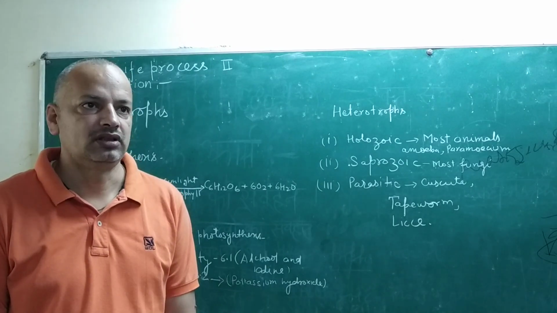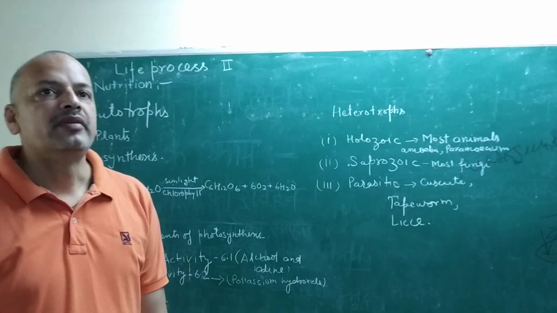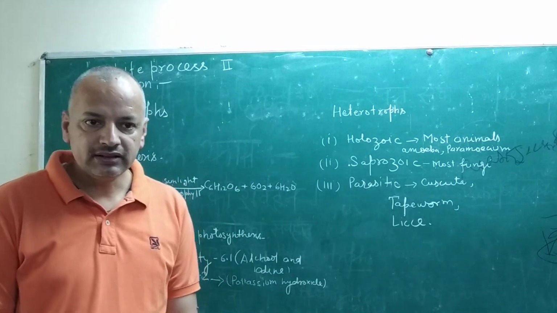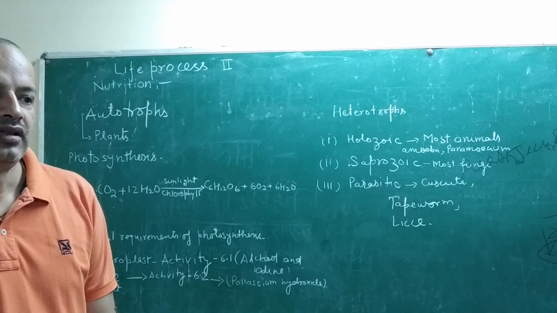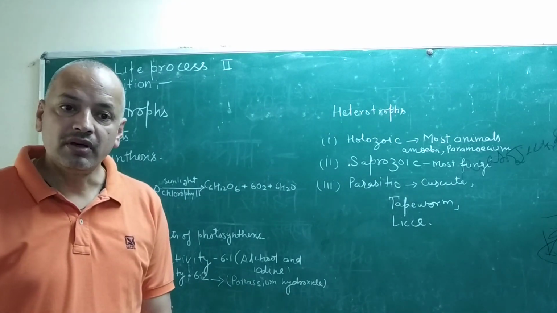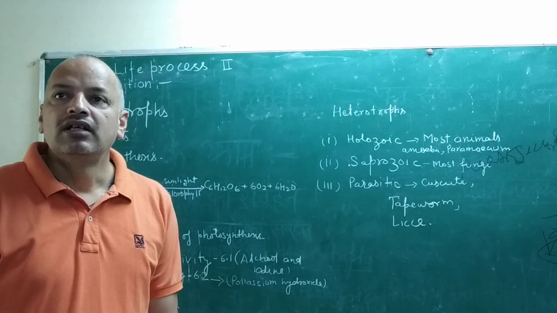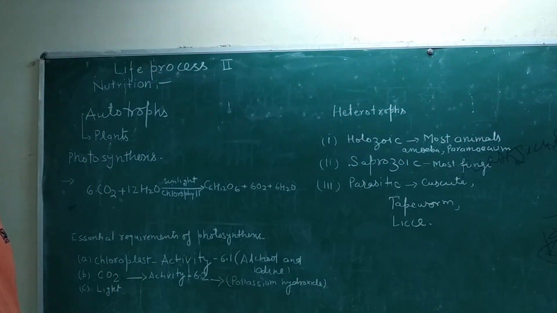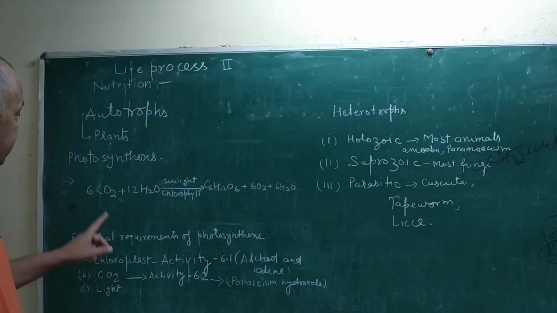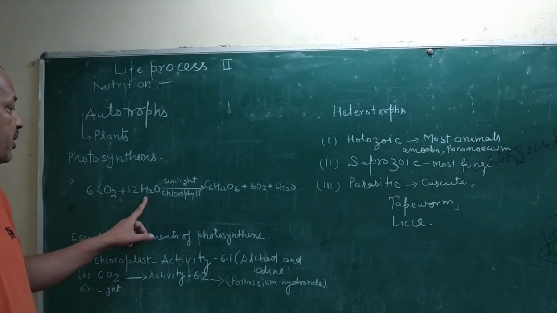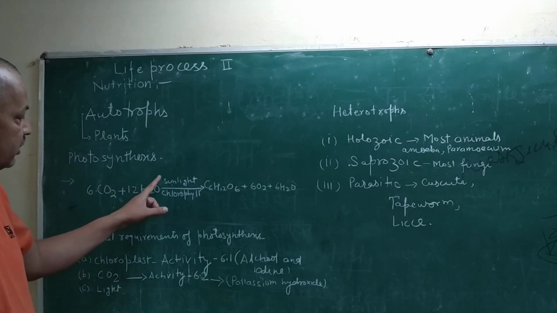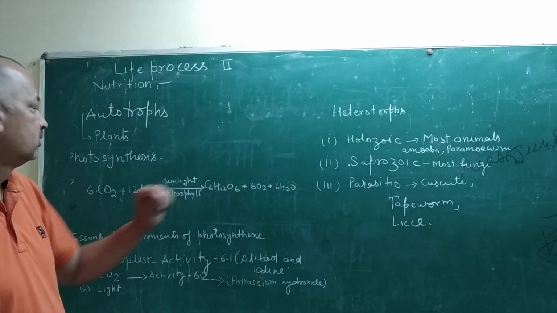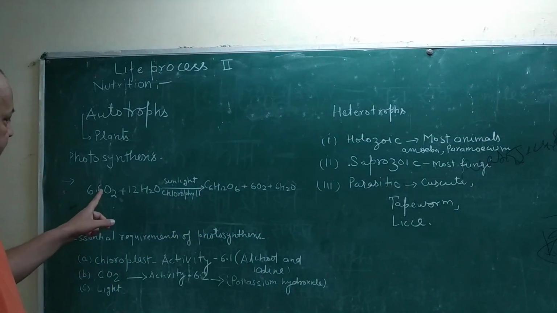their food. Usually photosynthesis is made of two words, photo and synthesis. Photo means light and synthesis means combine. When plants are able to combine the light energy and form the food. For photosynthesis, carbon dioxide and water mix in the presence of sunlight and chlorophyll and form the food and release oxygen. So carbon dioxide